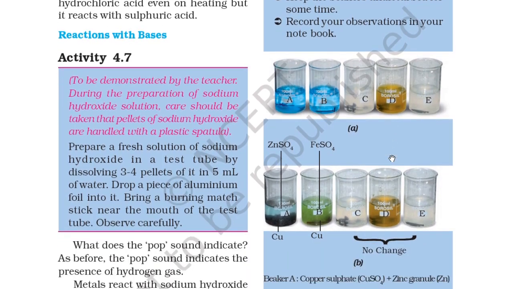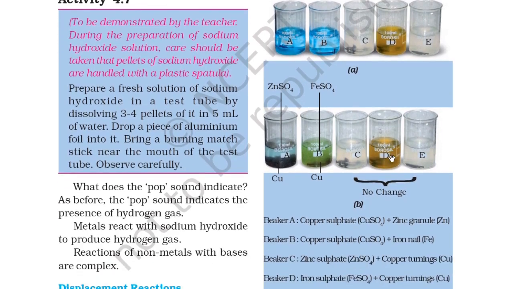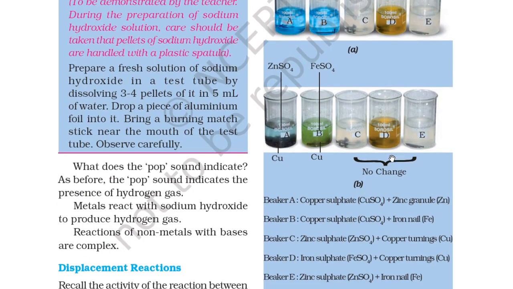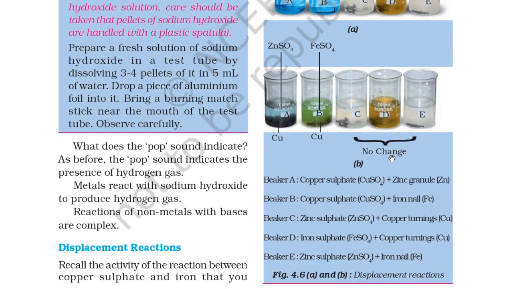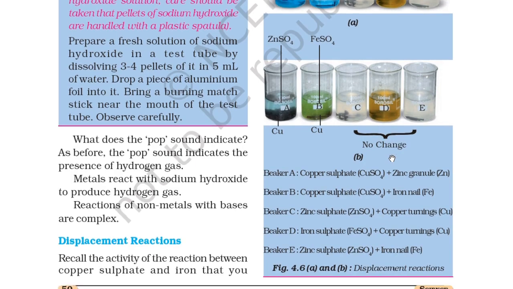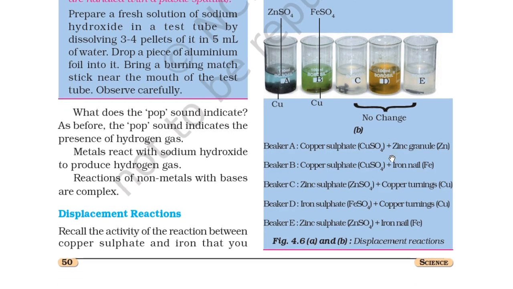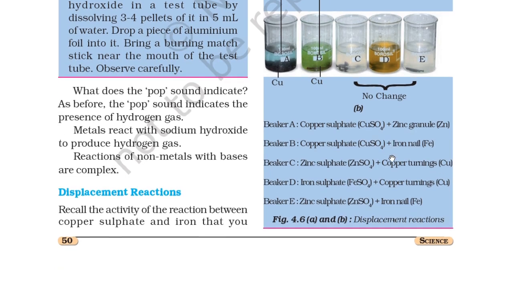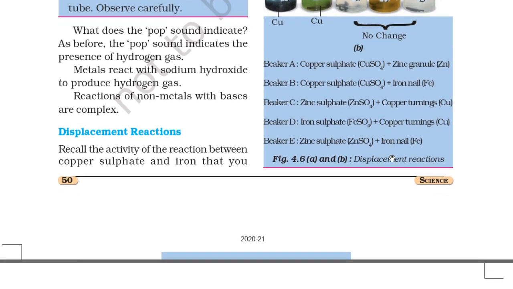So you can see ZnSO4 and FeSO4, and the others have no change. Beaker A had copper sulfate CuSO4 plus zinc granule Zn. Beaker B had copper sulfate CuSO4 and iron Fe. Beaker C had zinc sulfate ZnSO4 plus copper turnings Cu. Beaker D had iron sulfate FeSO4 plus copper turnings Cu, and beaker E had zinc sulfate ZnSO4 plus iron Fe. So here is the displacement reaction in A and B.